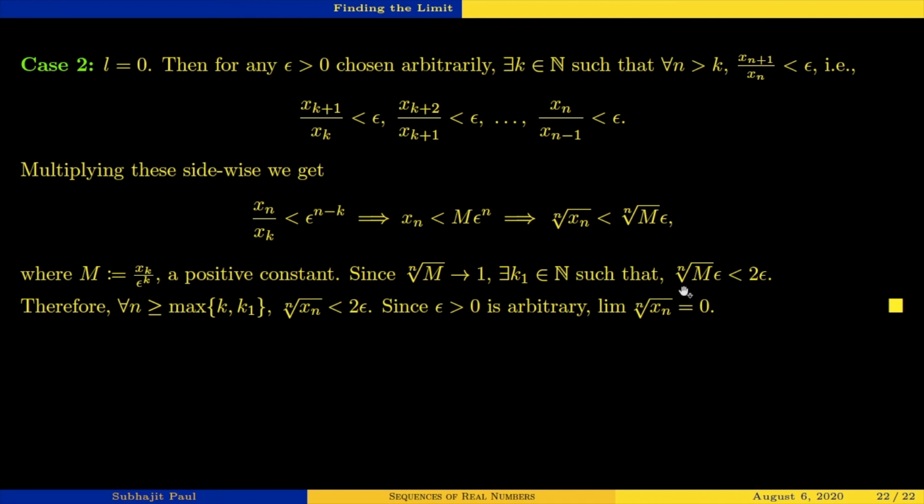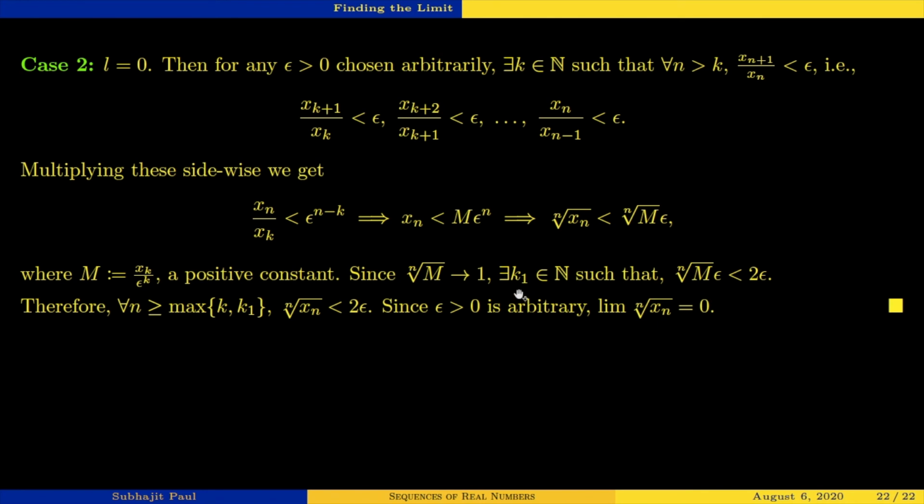So this is nth root of m, follow me over here a little carefully. The modulus of nth root of m minus 1 is smaller than any epsilon. This happens for all n greater than or equal to k1.